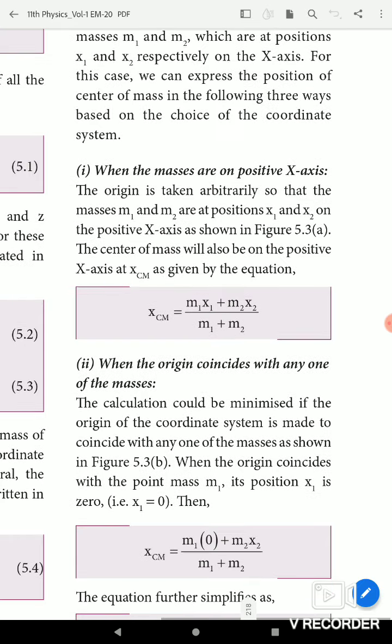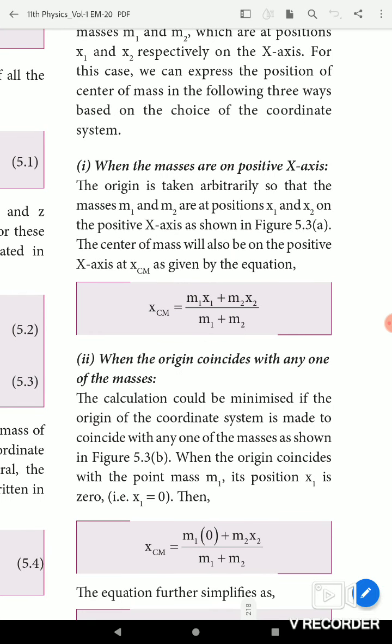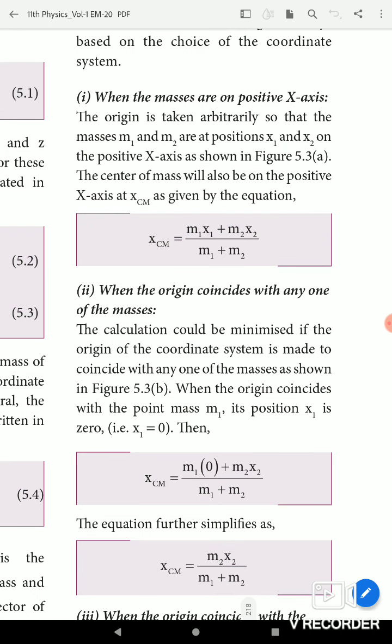When the masses are on the positive x-axis, M1 and M2 are the masses at distances x1 and x2 from the origin on the positive x-axis. The center of mass will also be on the positive x-axis. XCM equals M1 x1 plus M2 x2 divided by M1 plus M2.